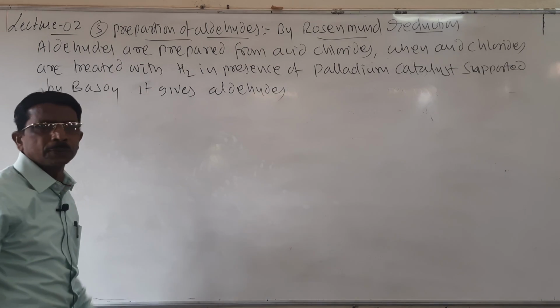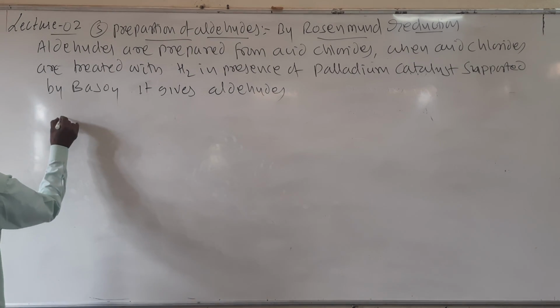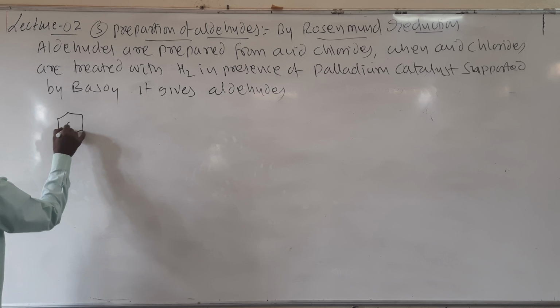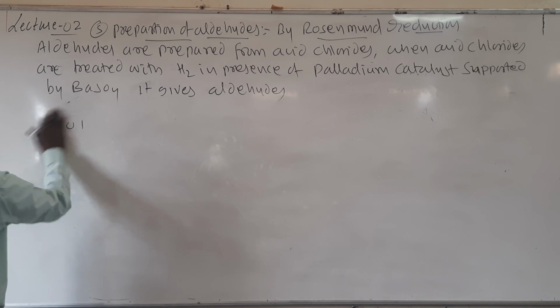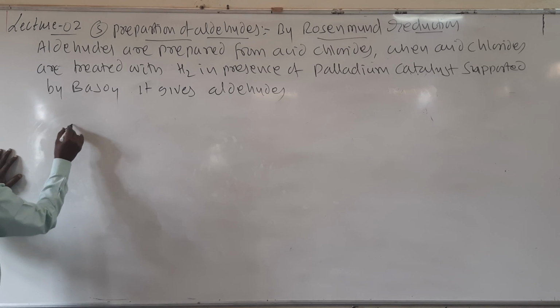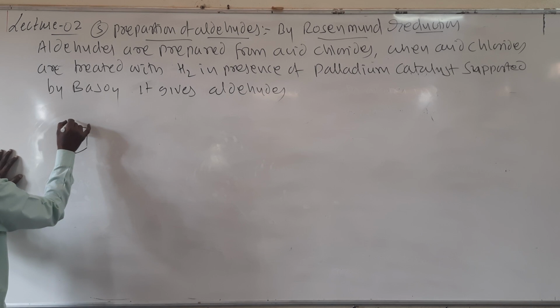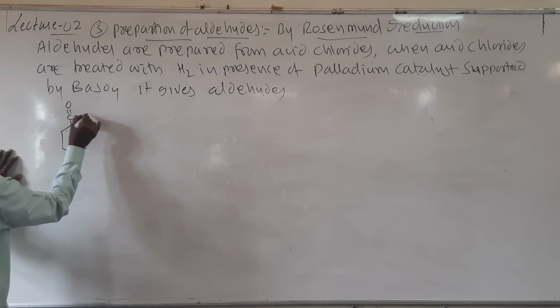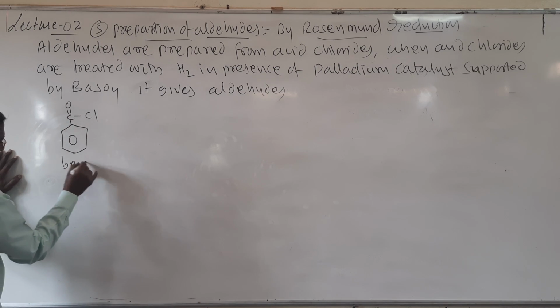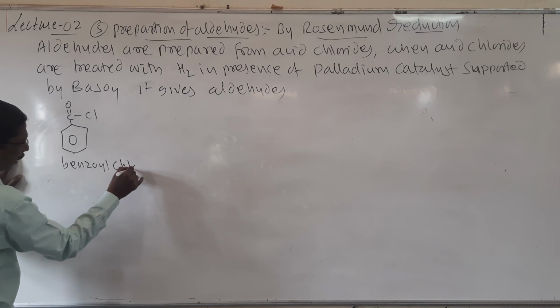So I will take an example of benzoyl chloride. Look here, it is called a benzoyl chloride.